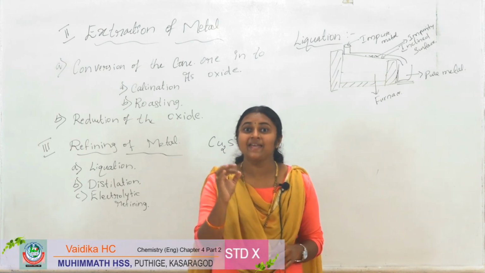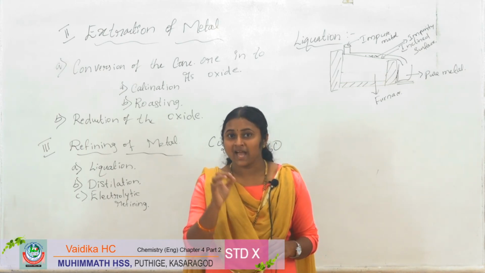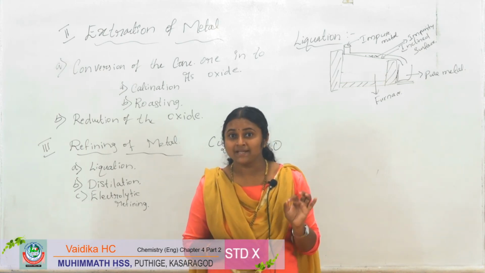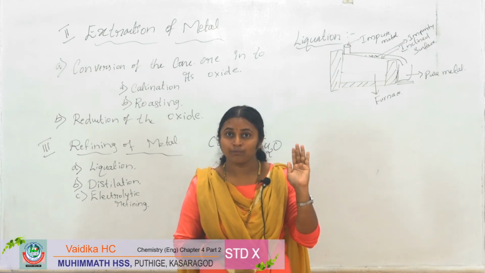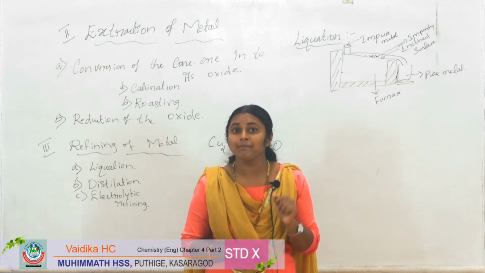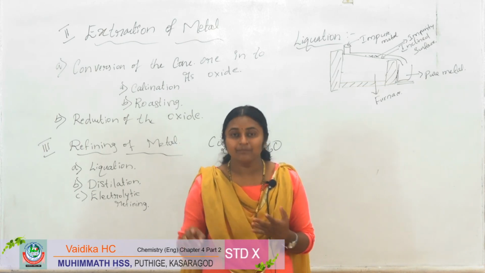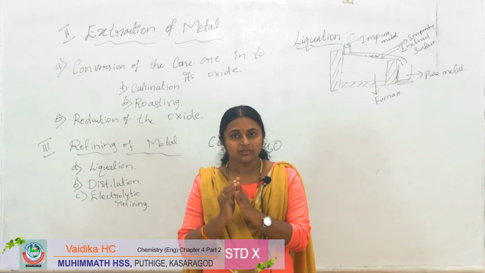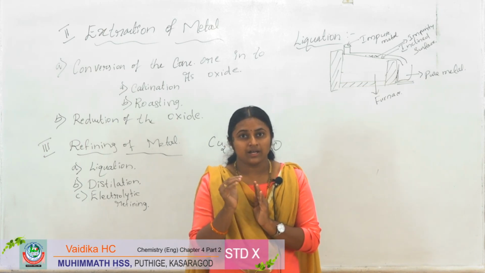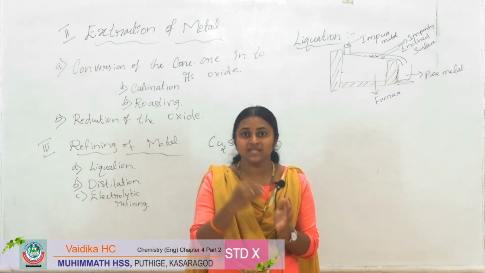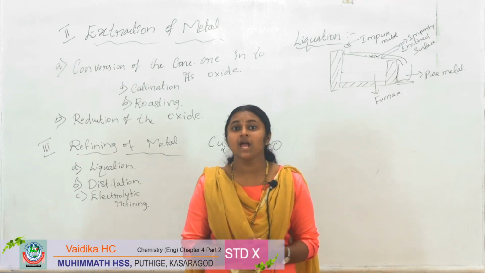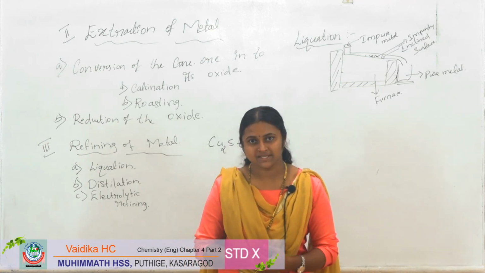That means the highly reactive metals present at the top of the reactivity series, that is sodium, potassium, calcium and aluminium, the oxides of these metals are reduced by using electricity.